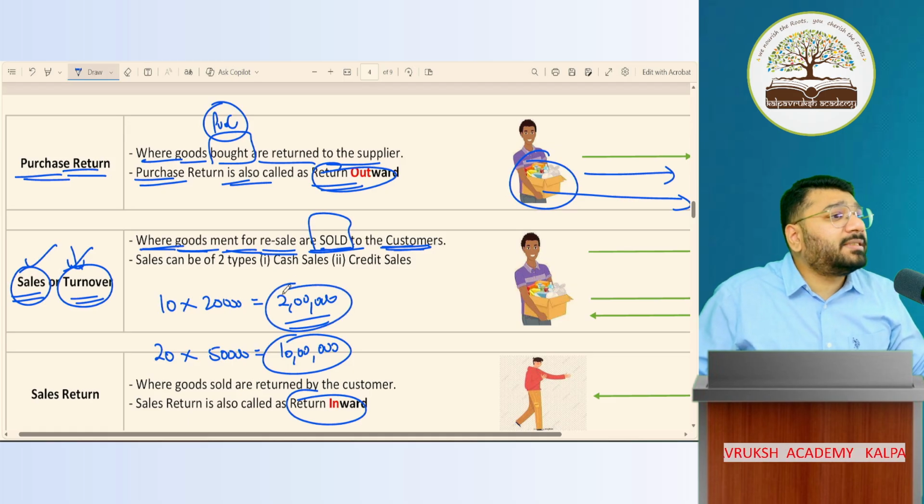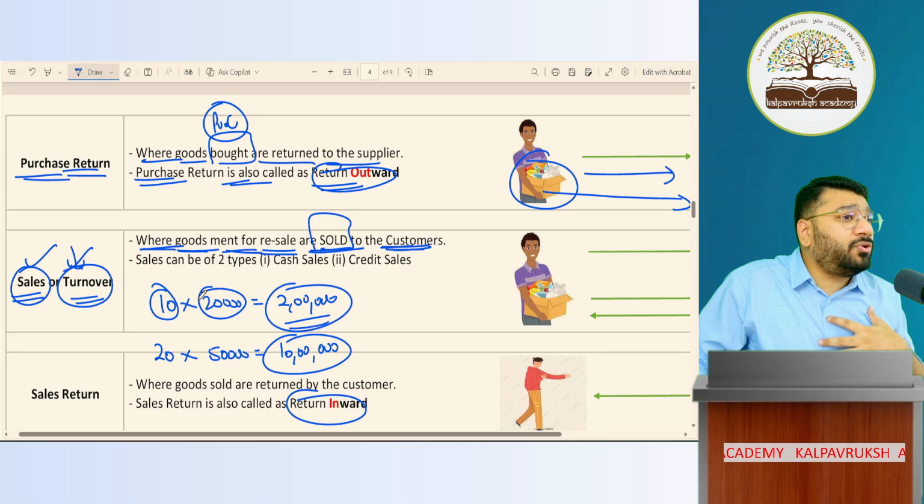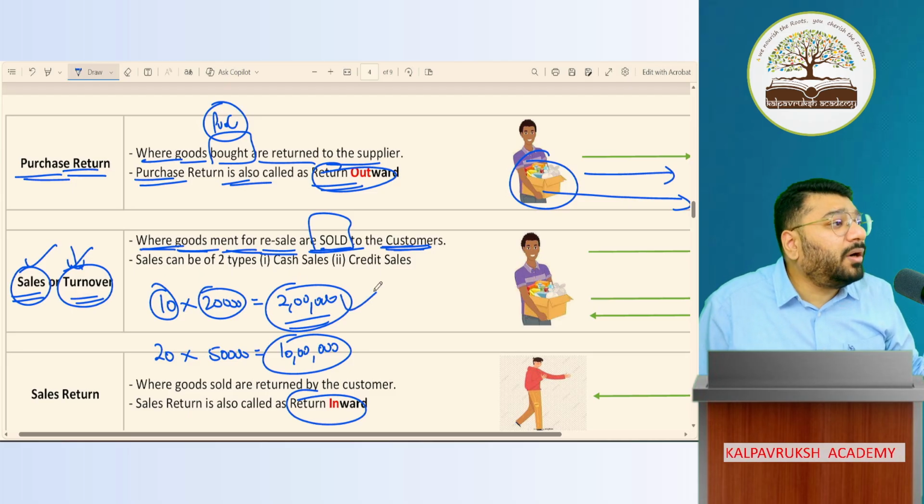This 2 lakh is called as just turnover because from 10 students, I've collected 20,000 rupees. Did I sell anything to you? No. Hence we call it as turnover. Got it, not got it?